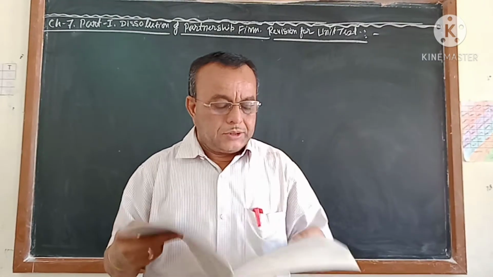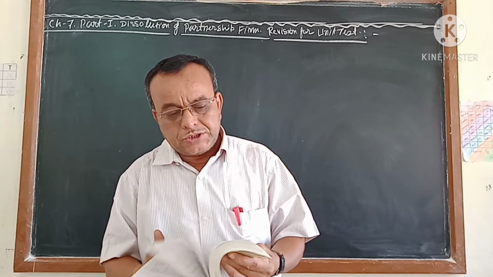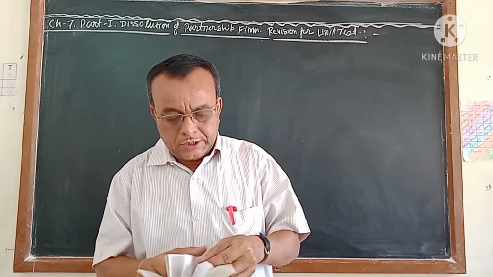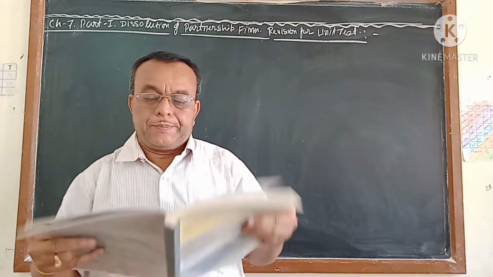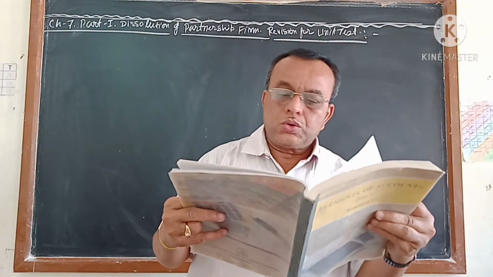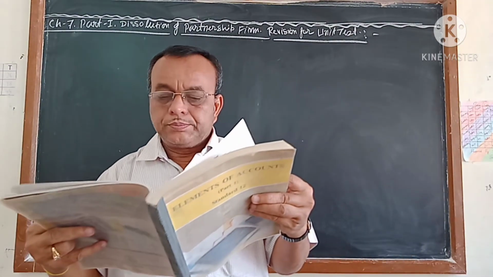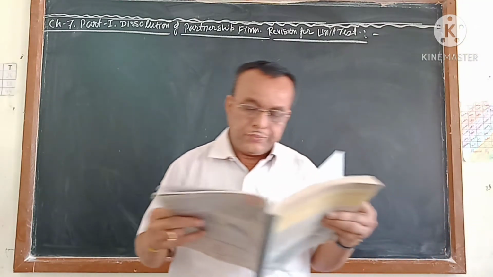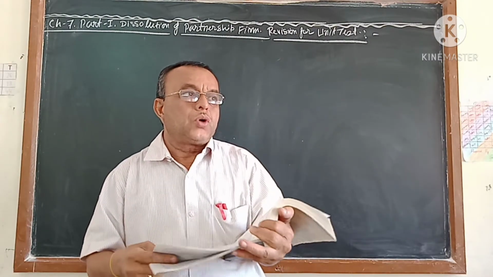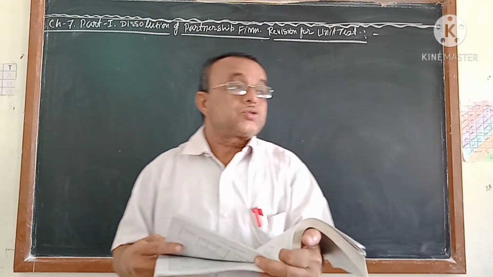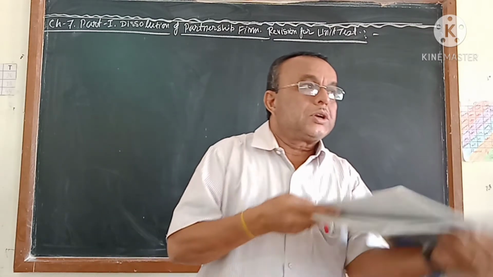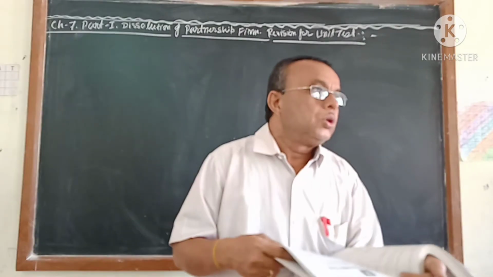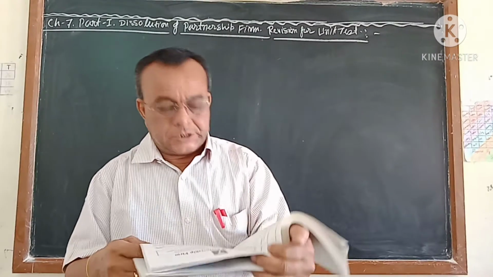Chapter 7 starts from page number 275 in your textbook. You see on this page 275, on the top, all these 5 points are included. The theoretical part, when I taught this chapter, I marked it at that time. That theoretical part, once again I am telling you, you mark it, and you will go through these theoretical parts for your section A and section B questions.